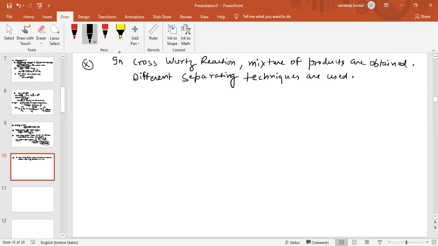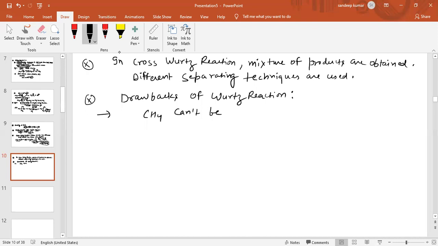Now see the drawbacks of Wood's reaction. What are the drawbacks of Wood's reaction? By using Wood's reaction we cannot prepare methane. Methane cannot be prepared by using Wood's reaction.